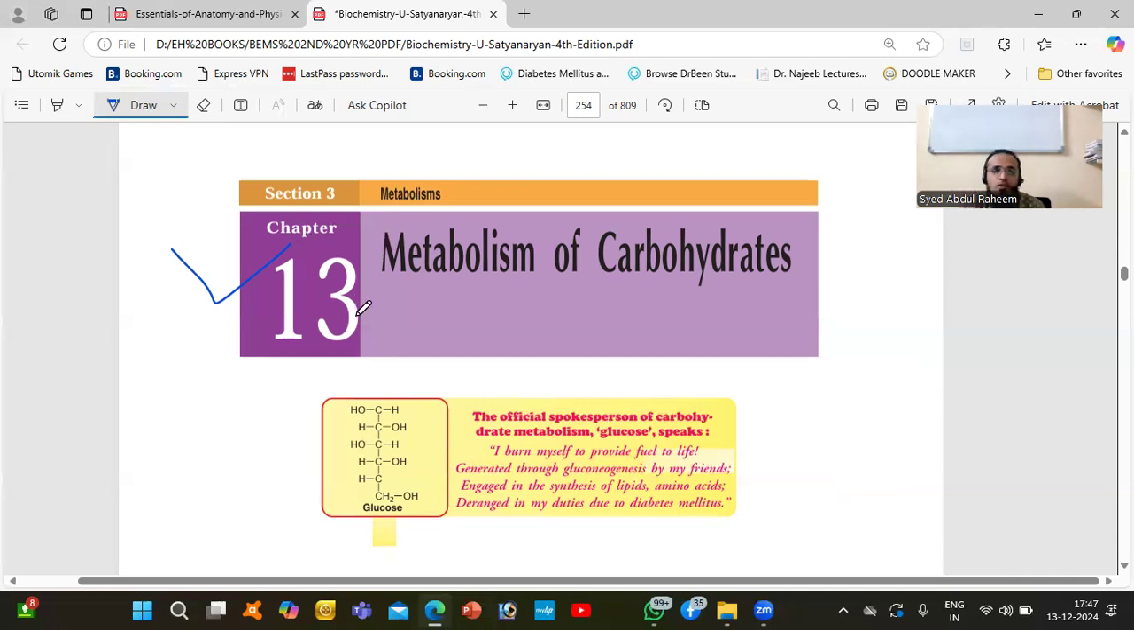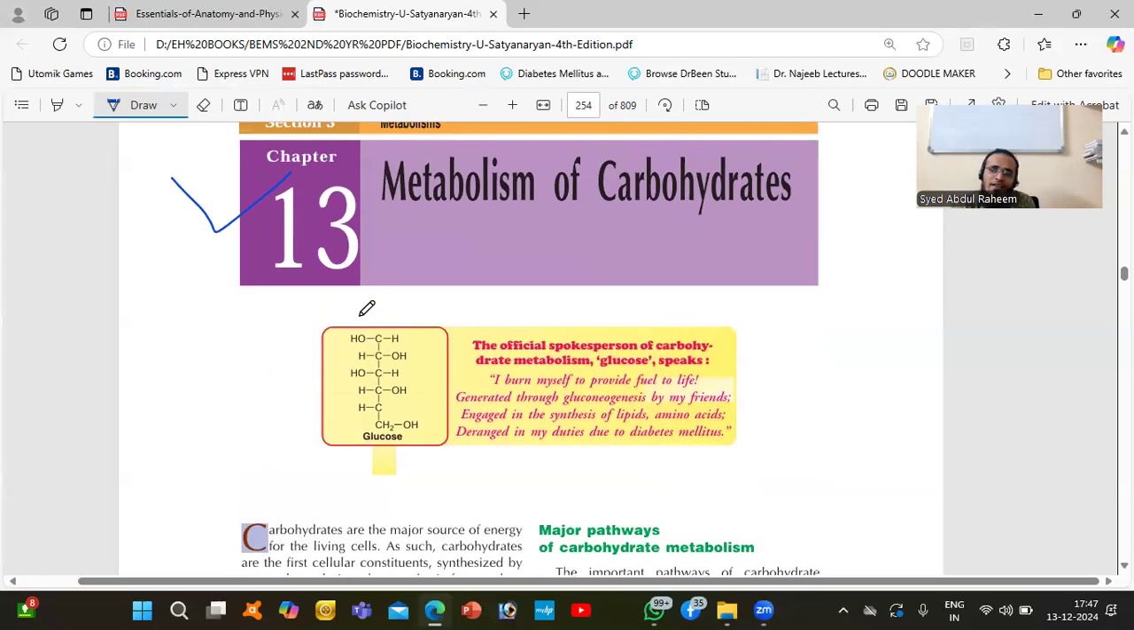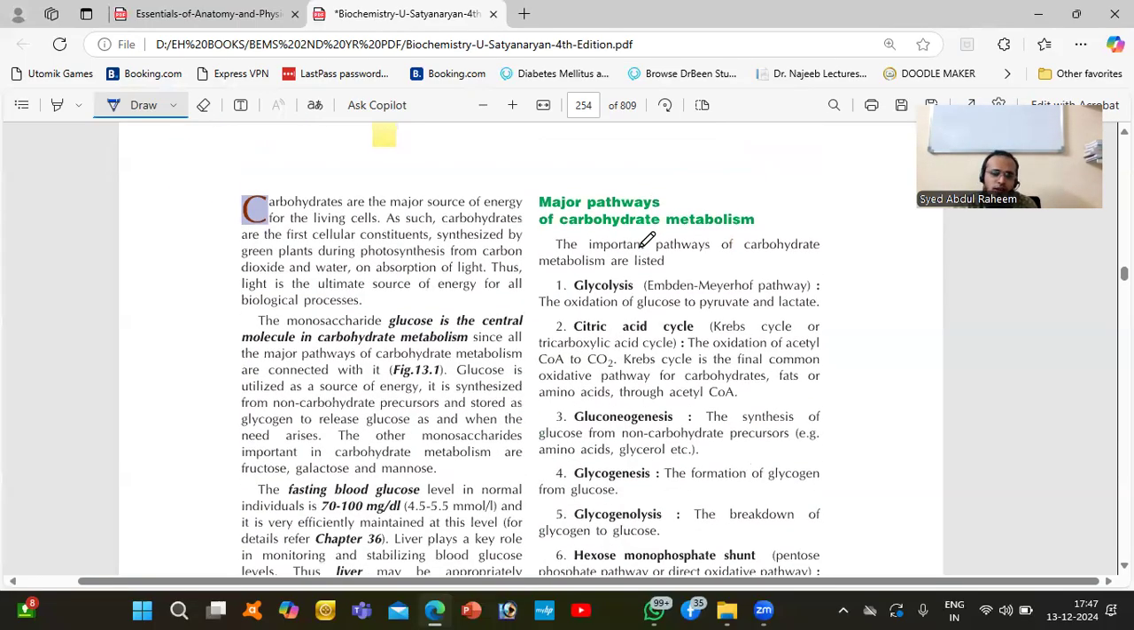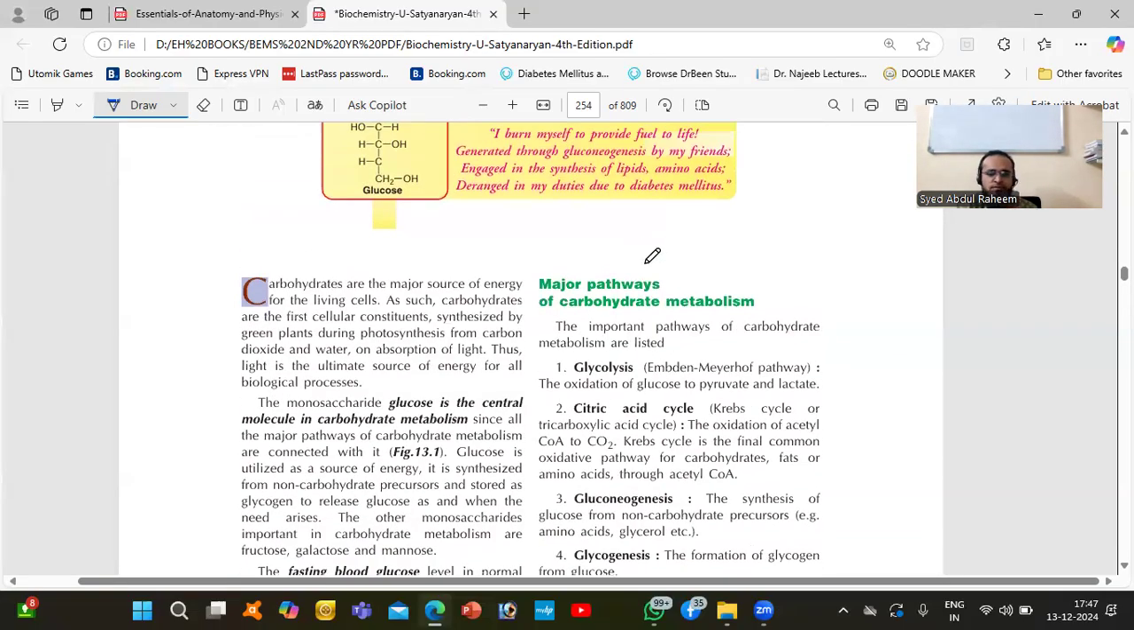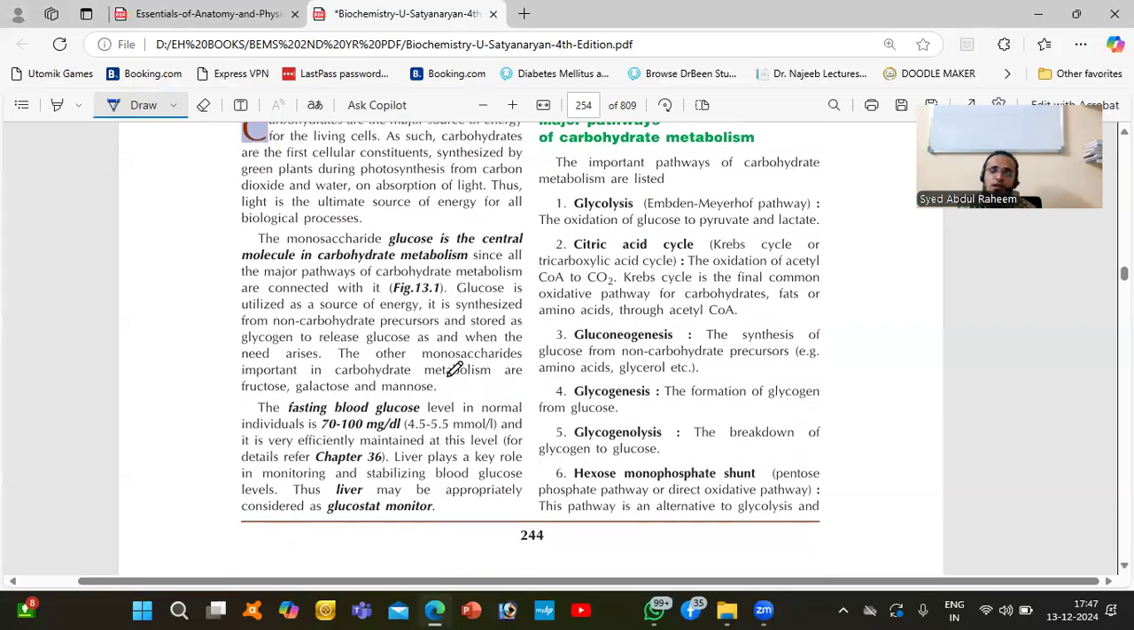So let's talk about the important things related to metabolism of carbohydrates. Carbohydrate is a source of energy, we know that, in all living cells. Even plants, animals, and we human beings, everyone needs carbohydrates. So this is a very important thing.